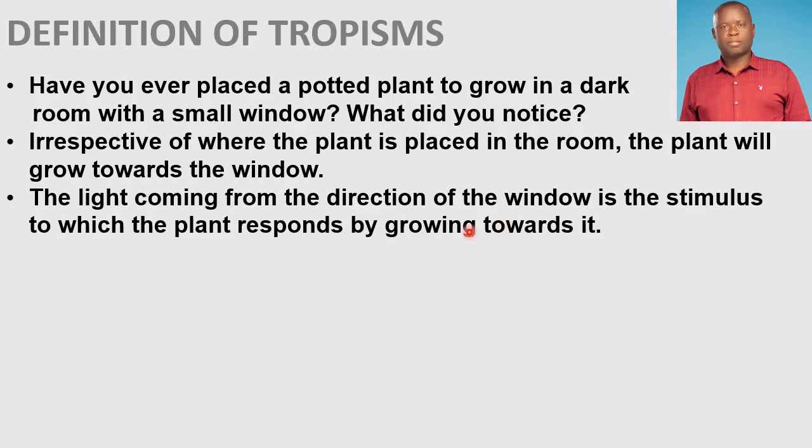In this case, light coming from the direction of the window is a change introduced on the plant. So in response to that change, the plant is going to grow towards the light. So here, the light is the stimulus, and the growth is the response to the stimulus.